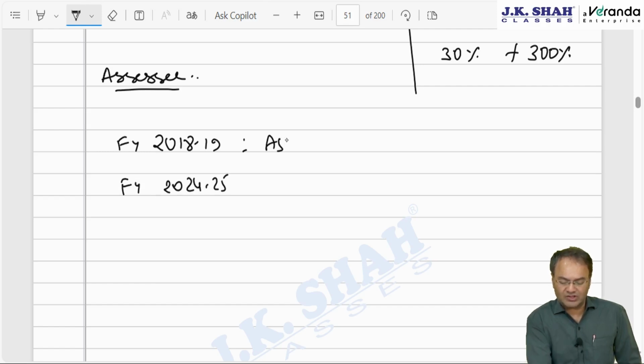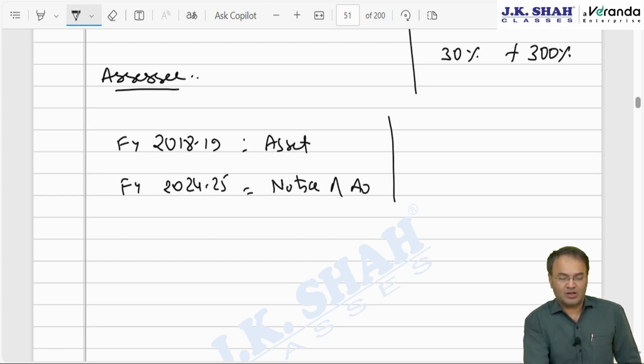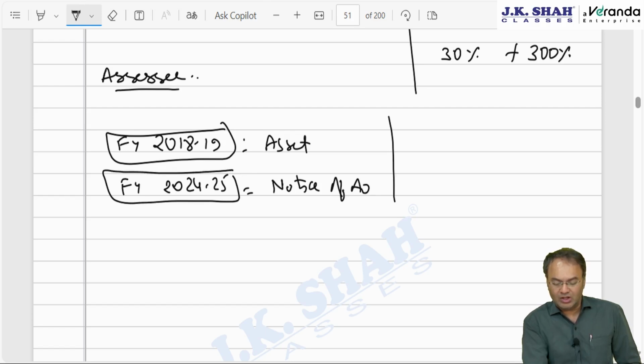Say asset is acquired, and it comes to notice of AO in the current year. So assessee should be ROR either in that year in which asset was acquired, or he should be ROR in the year in which asset comes to the notice of AO. Either of the years, and then action can be taken.